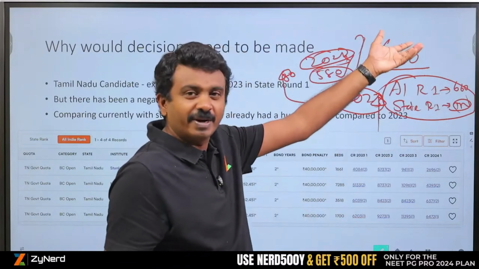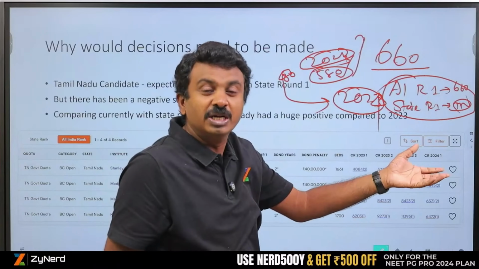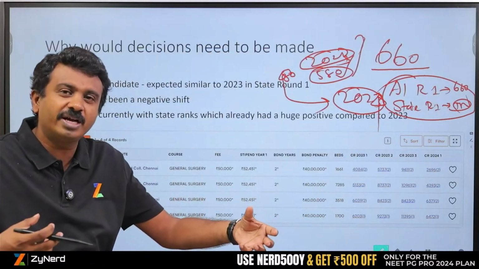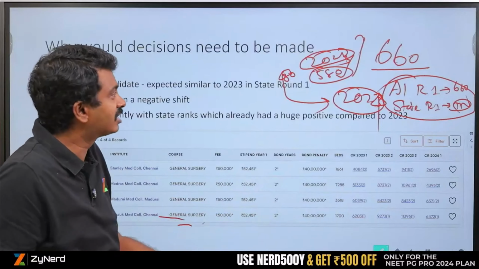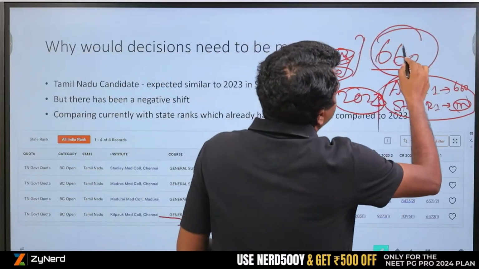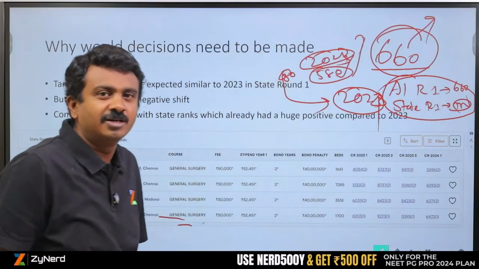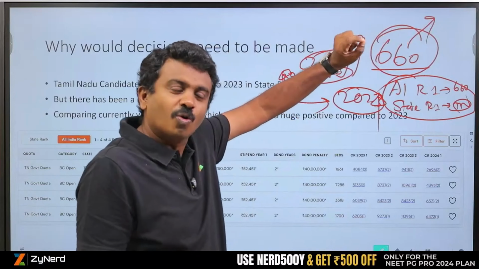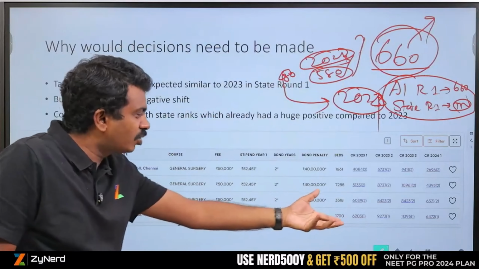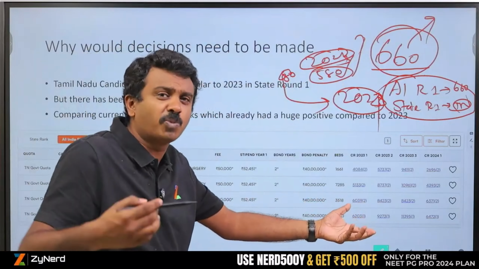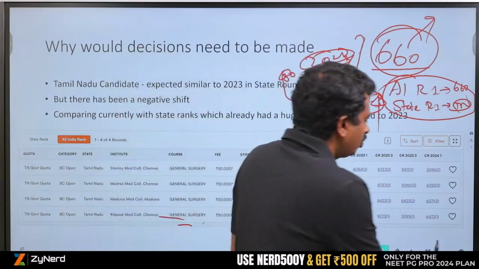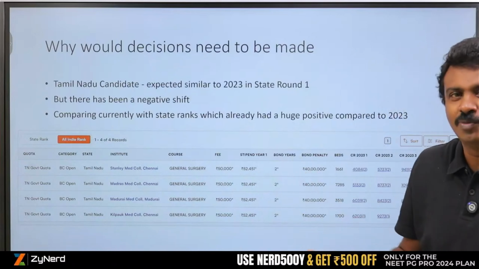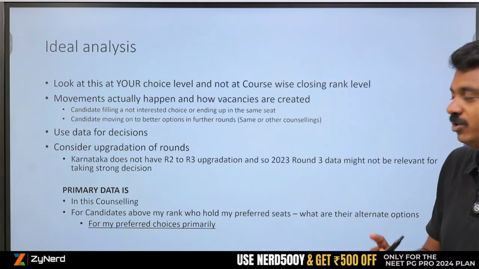All these 80 should be bucketed somewhere in all India or state round 1. The only thing is there is a short period of time where these additional 80 are holding 2 seats. But in any case, all the 660 might have an option of all India because they are holding all India round 1 seats. Everybody might move. So it is not necessary that this huge negative shift, as it is portrayed, will replicate in round 2. Round 2 may not necessarily be like last year, but there might be a movement to round 2. That we need to understand.